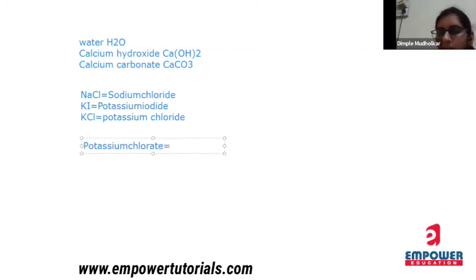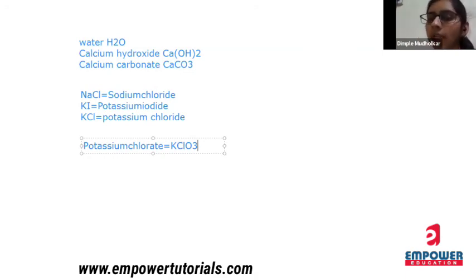So my formula will be KClO3. So if the number of oxygen is more than 1, then you have to use ATE for oxygen. Okay. So first potassium will come, chloro will come, and ATE. So that ATE represents the number of oxygen atoms.